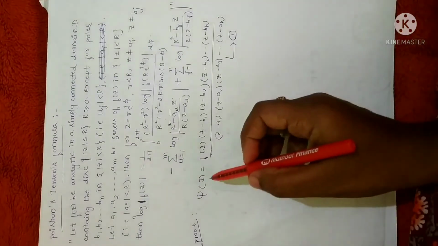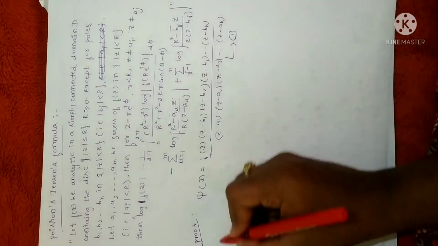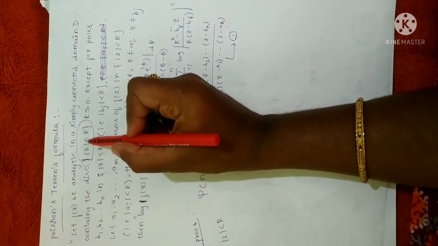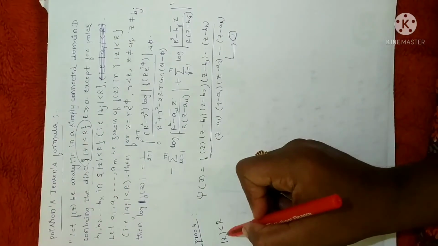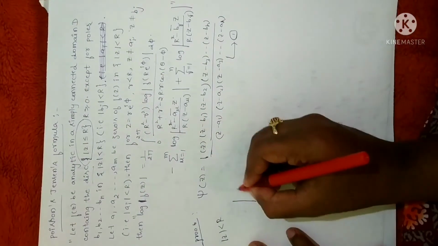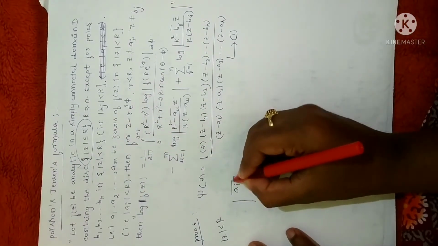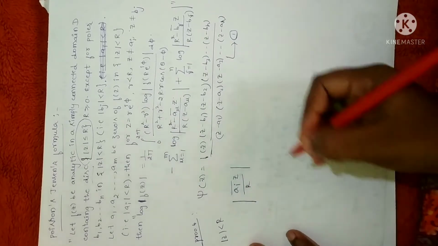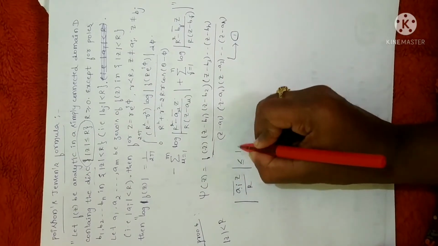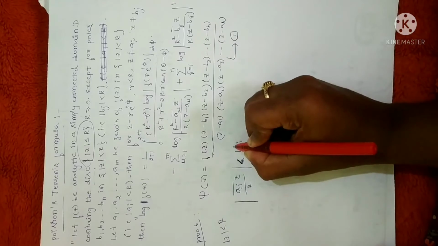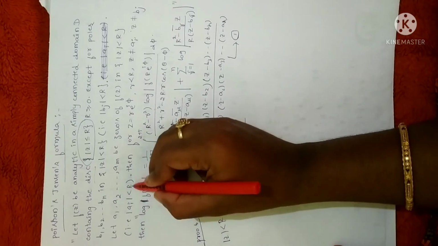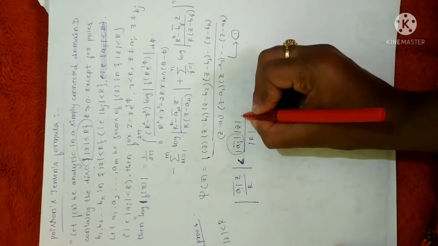Fine. Meaning is psi of z has no zeros and poles in mod z less than r. So inside this region, that is inside this disk, the function will not have any of the poles or any of the zeros. So if you assume that, let me consider magnitude of ai bar into z divided by r. I can write this the same by splitting it, which is less than mod ai. I am going to split the modulus, so you will get this. Now it is given that ai is less than r in the theorem statement. So I can write this as into r.